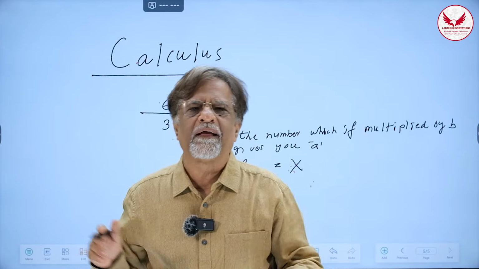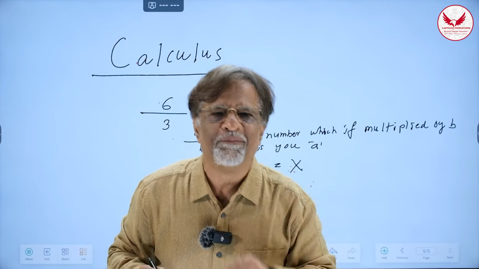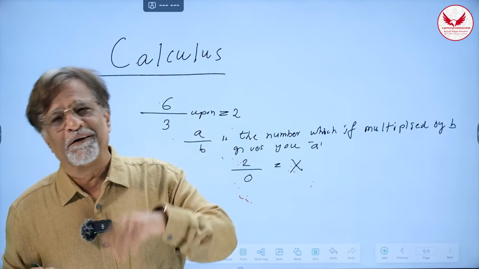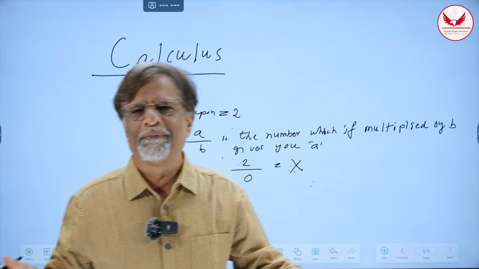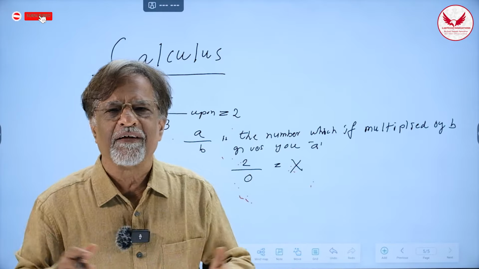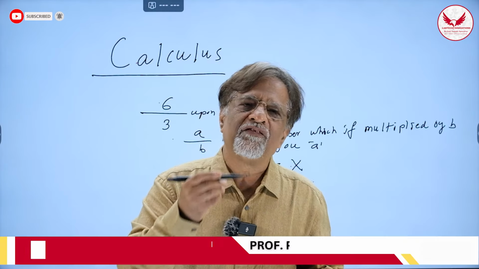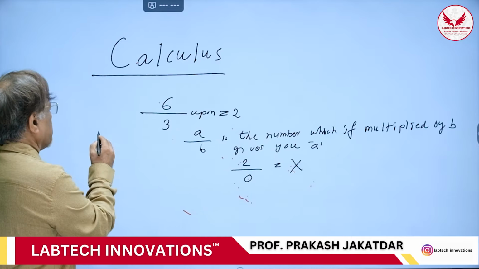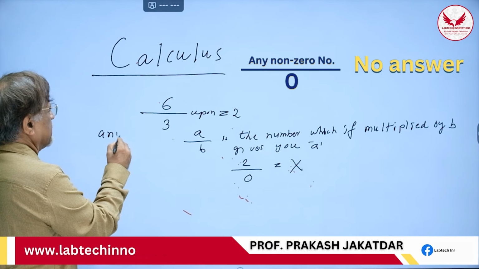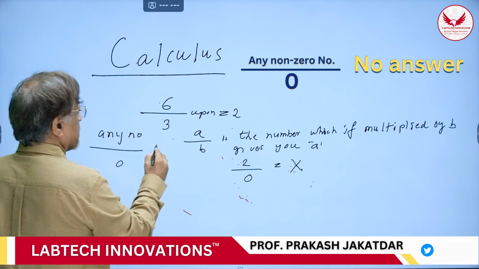So I just told him, like every parent tells, when you grow up, then you will understand, don't speak now. But however tall he grows, higher and higher, I can never give him an answer. The entire mathematics is incapable of answering this question. Okay, so there is no answer to this question. So any number divided by 0, no answer.